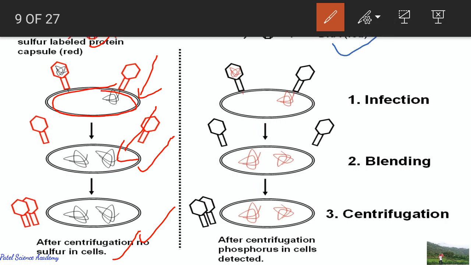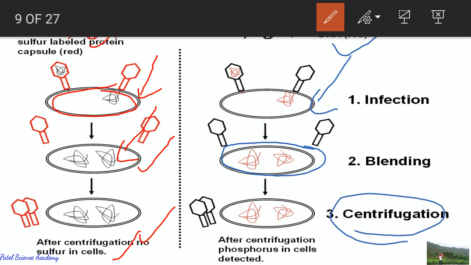Then the bacteriophage with the DNA, when it is allowed to infect the bacteria and the infection proceeded, transports its DNA material into the bacteria, and when the centrifugation process is done and the coat was removed, it was found that phosphorus was detected in the bacterial cell.